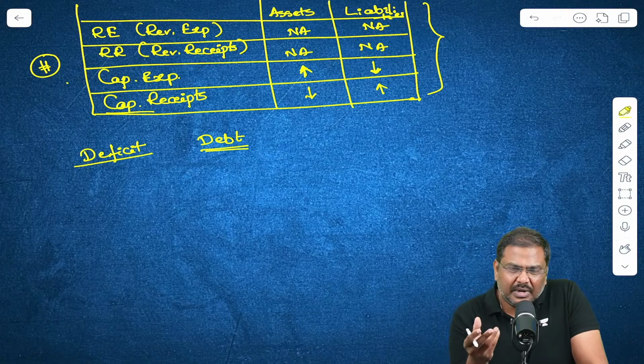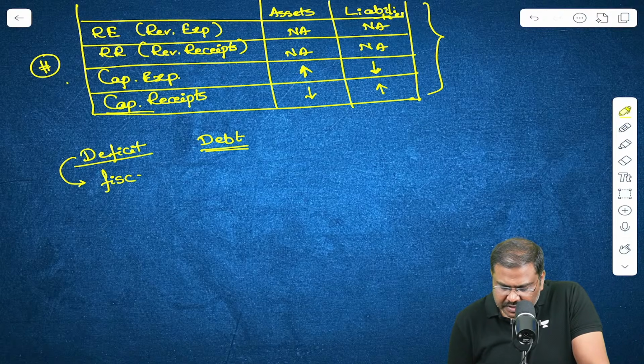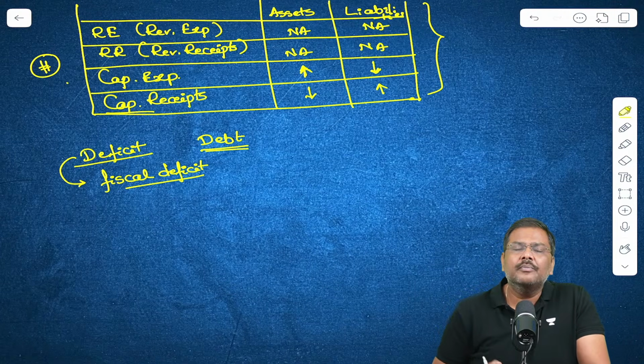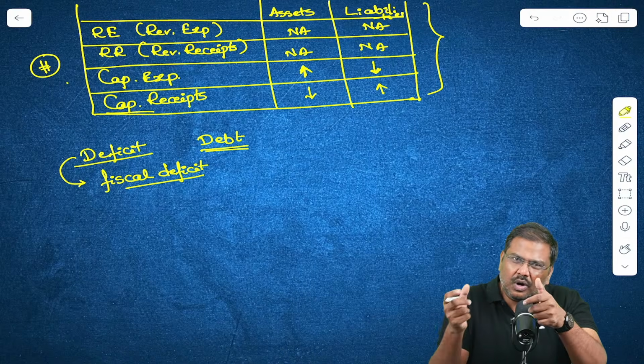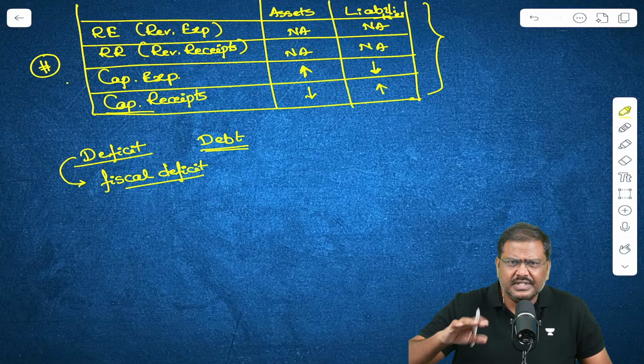When you use the term deficit, most of the times they will be referring to fiscal deficit. But is the deficit only fiscal? No, there are other forms of deficit as well.